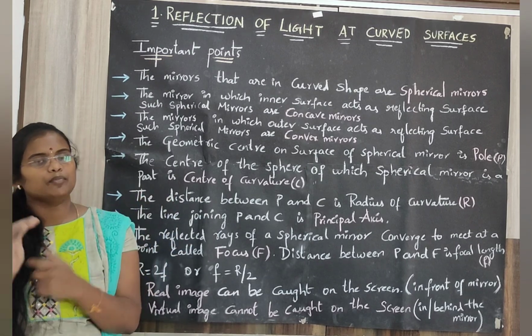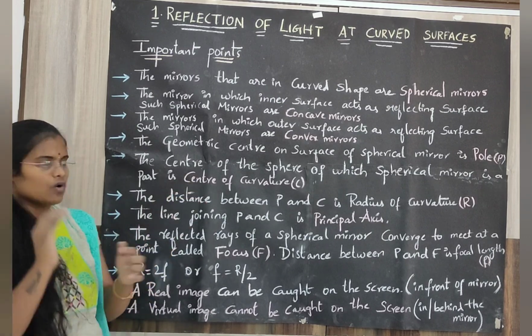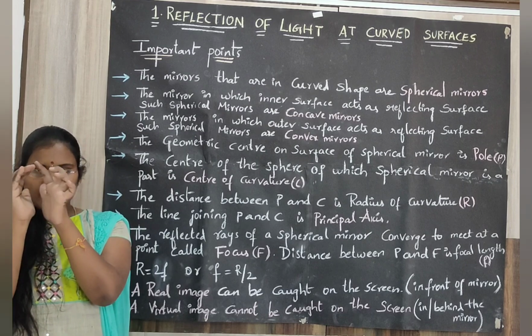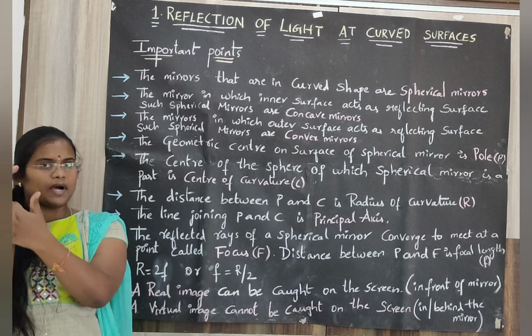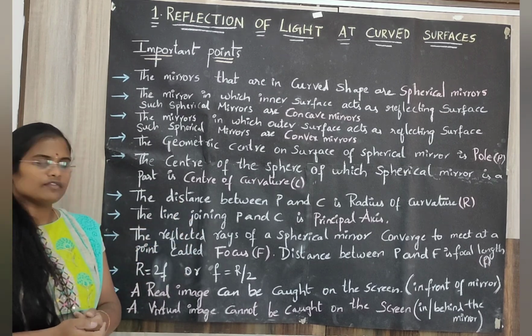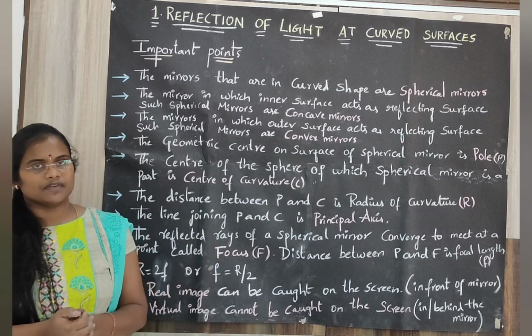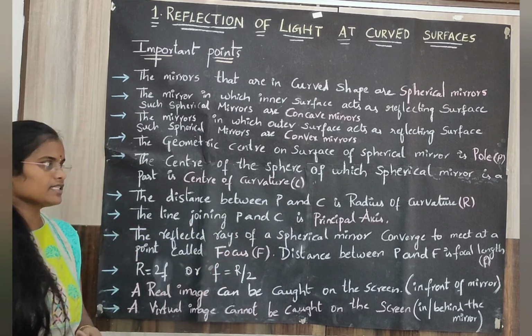The center to any point of the circle is nothing but the radius. The line joining the pole and the center of curvature is the principal axis.